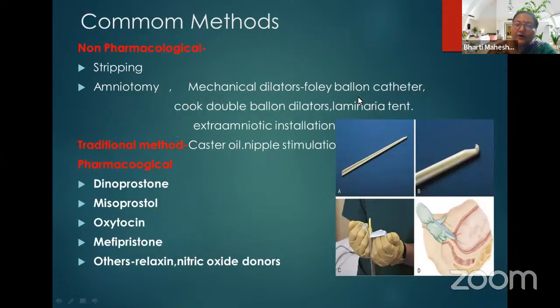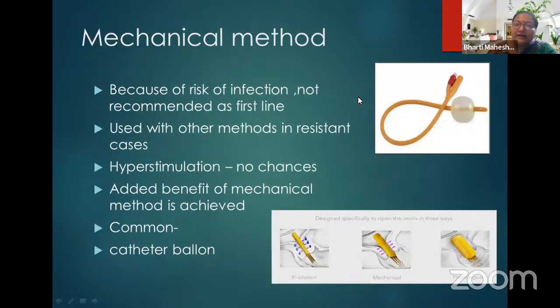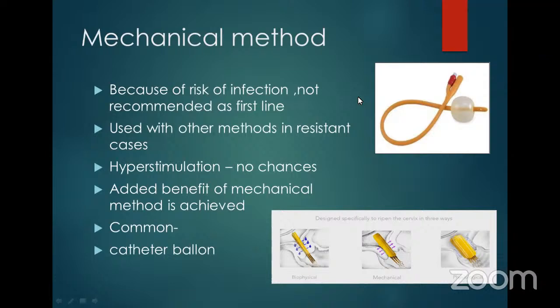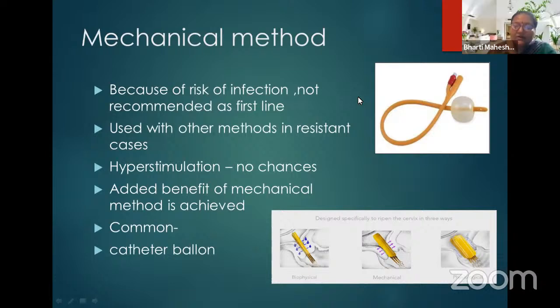So common methods for induction, we all know: non-pharmacological are stripping, amniotomy, traditional methods like castor oil, nipple stimulation, but pharmacological, we are now using dinoprostone, misoprostol, oxytocin, mifepristone and others. So mechanical methods are not very popular and not first line because of risk of infection, but of course they are used with other methods, so it is helpful, especially in the scarred uterus for the ripening of the cervix as well as for the dilatation, and there are no chances of hyperstimulation because of this. So this is a good method, and the catheter balloon is mostly used. It is cost effective also.